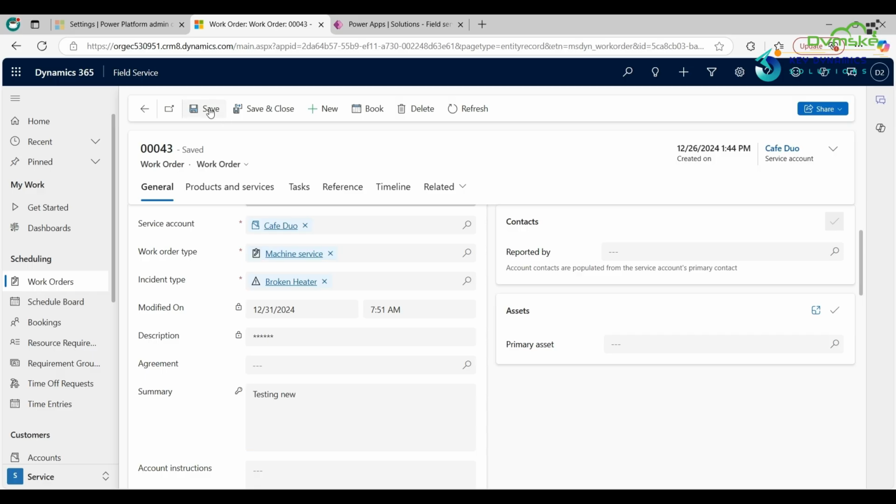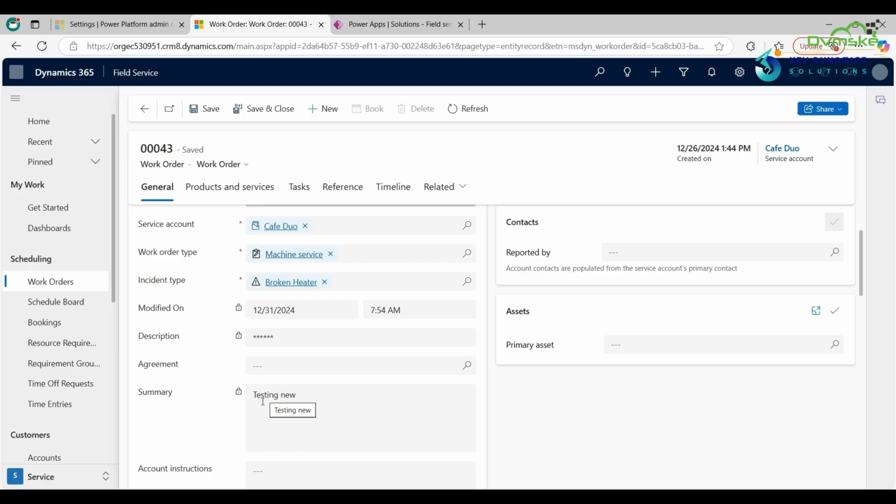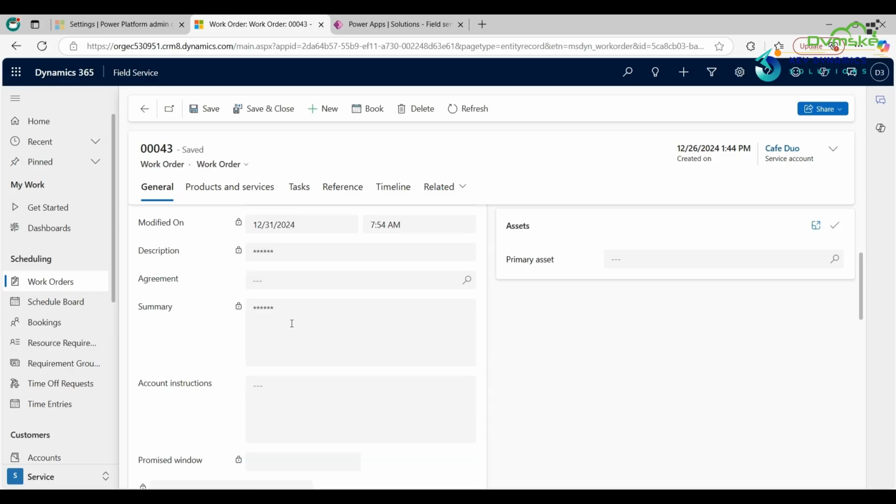Now click on the Save button. Again use the Level Up extension and impersonate the user as demo1. In this field, I have only read permission. Again impersonate the user as demo3. You can observe that you will not be able to view the data in the summary field, as I have disabled all the permissions.